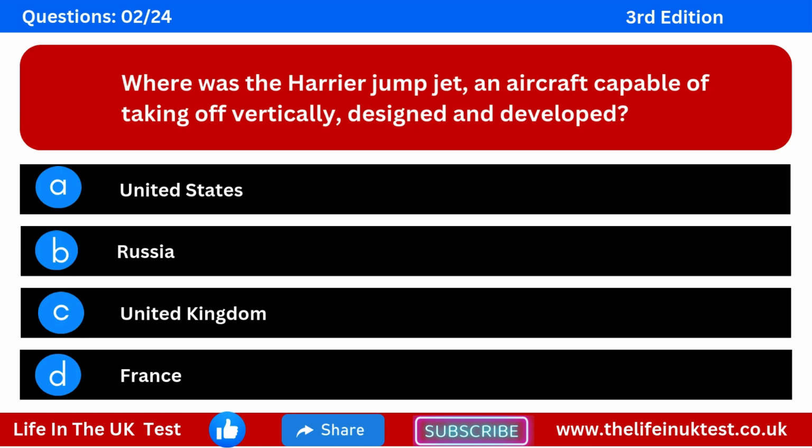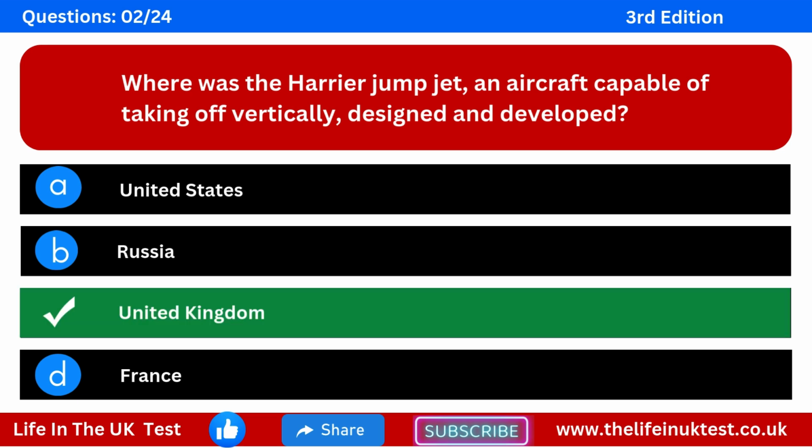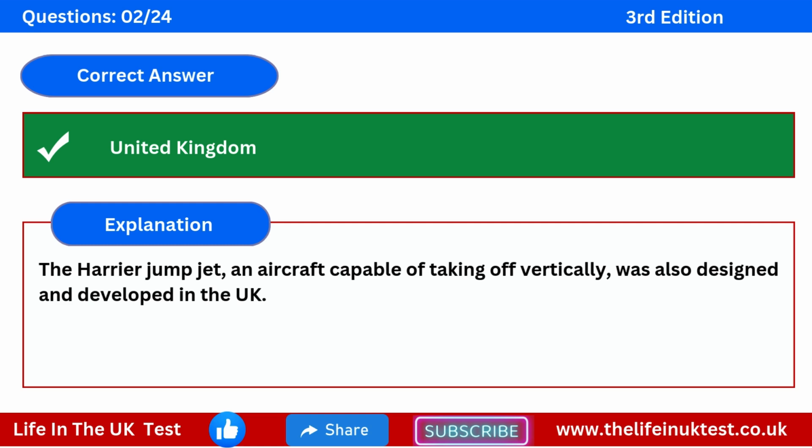Question 2. Where was the Harrier Jump Jet, an aircraft capable of taking off vertically, designed and developed? Option A. United States. Option B. Russia. Option C. United Kingdom. Option D. France. The correct answer is United Kingdom. Explanation: the Harrier Jump Jet, an aircraft capable of taking off vertically, was also designed and developed in the UK.